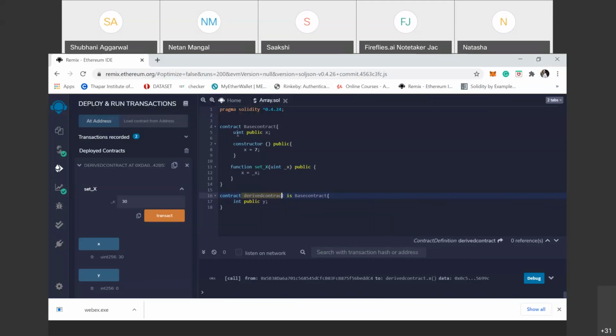The one thing to notice here is that when we deploy this derived contract, we deploy only a single contract. We don't deploy the base contract. This is the main point. Clear? This contract automatically runs all the functions, state variables and constructor of the base contract, but the base contract does not run here. Only the derived contract runs. Clear? That was inheritance.